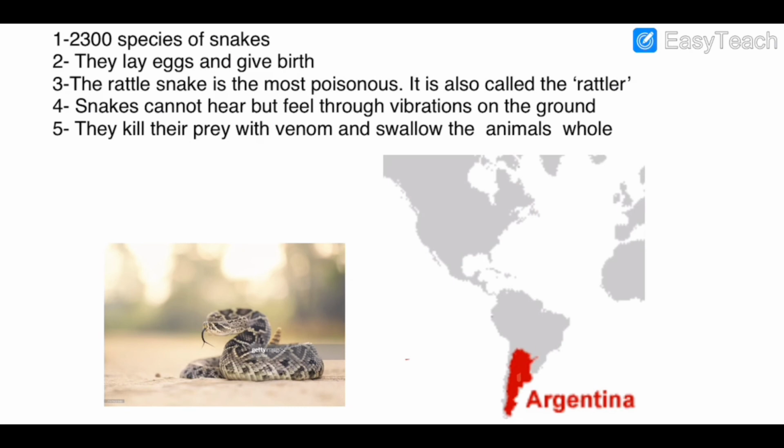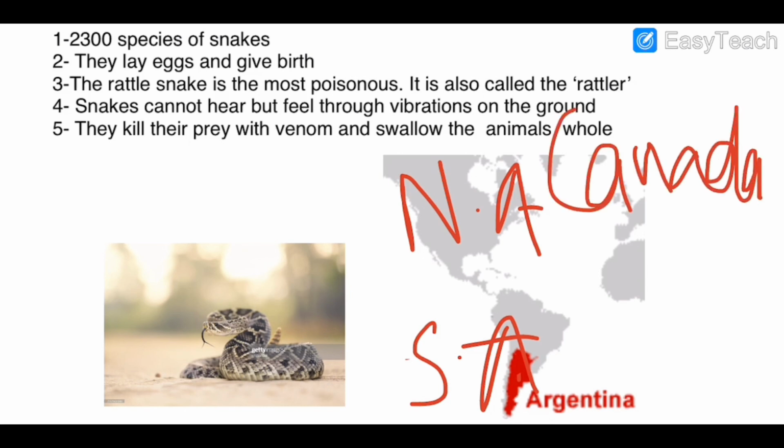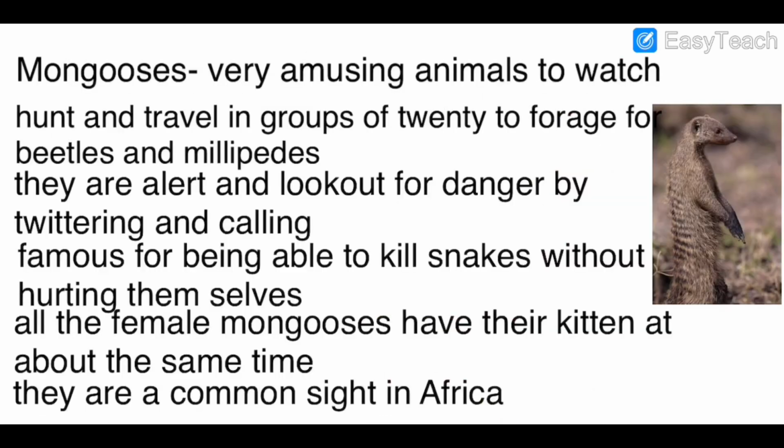And as you see, this is a picture of North America. This is the continent of North America, and this is the continent of South America. In South America there is a place called Argentina, and here in North America you have Canada. So these are mostly found in the American continent, from Canada to Argentina. And as you know, they are very venomous, they are very poisonous.